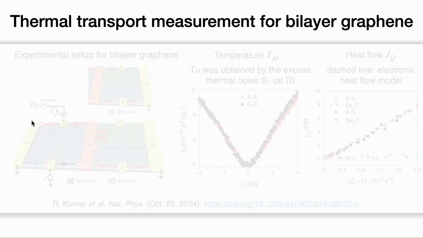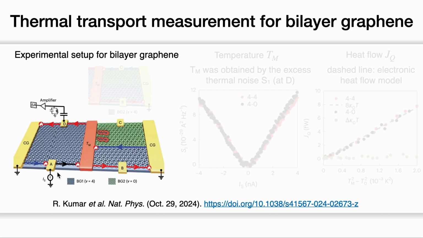Next, we look at another recent experiment on measuring the heat transport of bilayer graphene in the half-filling scenario. The experimental setup is shown here. We have two regions. In the middle, we have the floating metal, which serves as the heat source. The floating metal can be heated up via the edge channel of the bilayer graphene on the left-hand side.